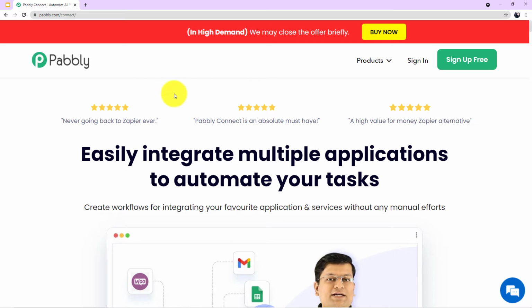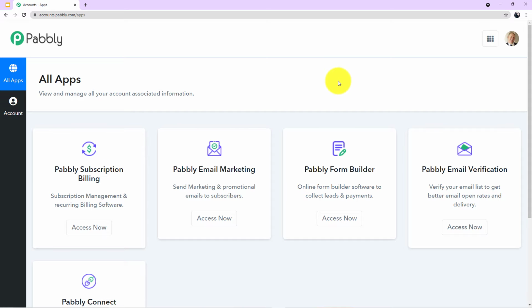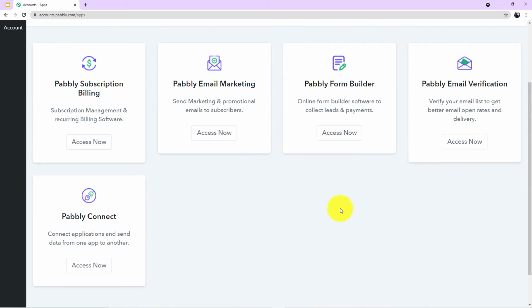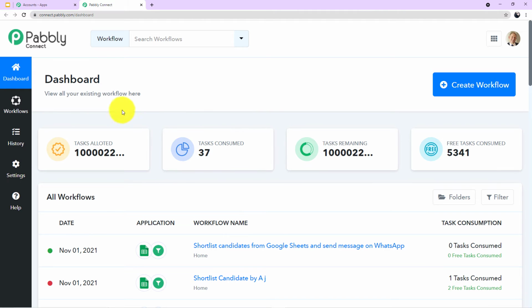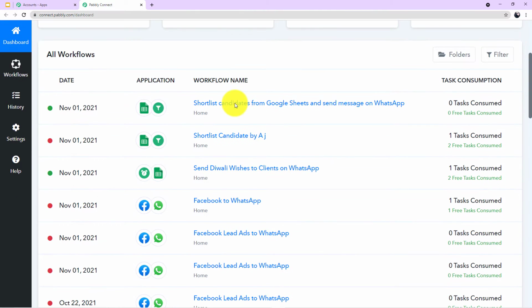Okay, so we have reached the landing page of Pabbly Connect now. For first time users, you can see a green button at my right corner which says sign up for free. You have to click this, guys, and you can create your completely free account in just 2 minutes. Because I'm already logged in, I'll click on sign in. Once again, you can see all of the 5 applications offered by Pabbly on my screen. As you know, today we are using Connect, so come to Connect and click on access now. So guys, we have reached the dashboard of Pabbly Connect, and this is how the dashboard looks.